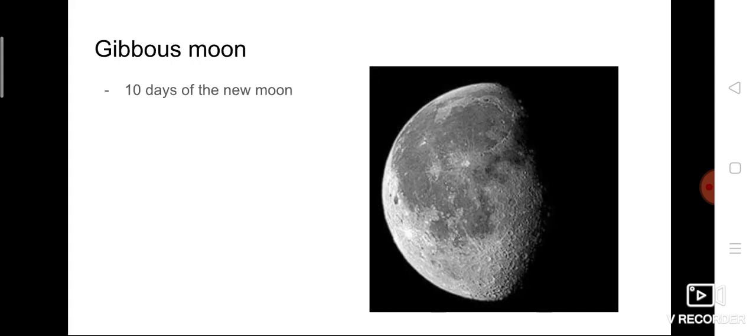The next phase is called gibbous moon. That is, after 10 days of the new moon, you are able to find 3/4 of the moon. 3/4 of the moon you can find only after the 10 days of new moon. That is 75% of the moon you can find. That moon is called gibbous moon.